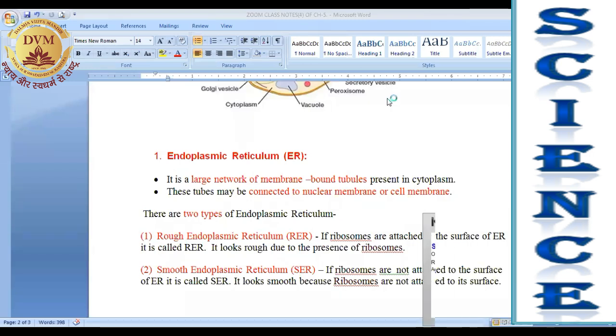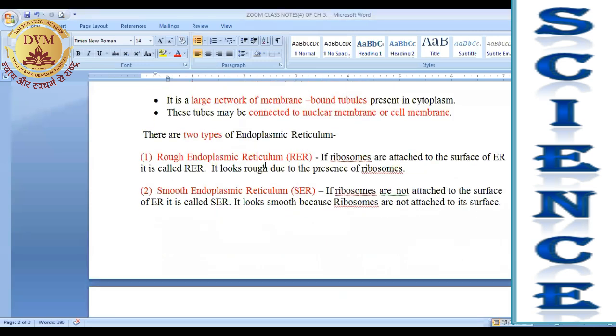Okay. So the second type is SER, that is smooth endoplasmic reticulum. If ribosomes are not attached on the surface of ER, it looks smooth, and such type of ER is known as smooth endoplasmic reticulum.